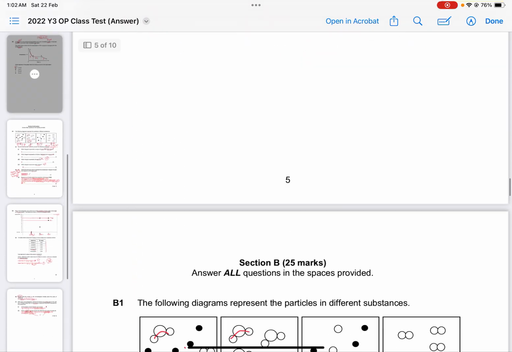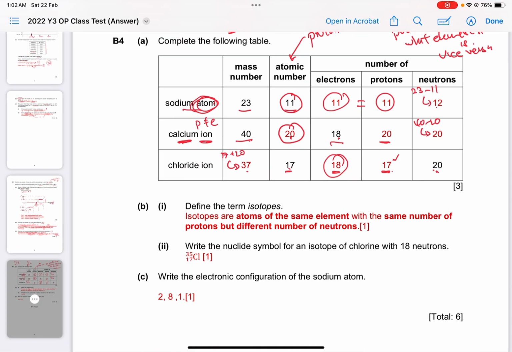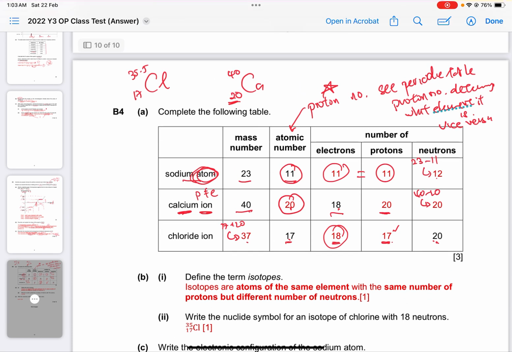Oops. Let me go back up, my bad. Okay. 18 electrons, sorry, I just now, oops, the thing disappeared. Okay, let me rewrite again.